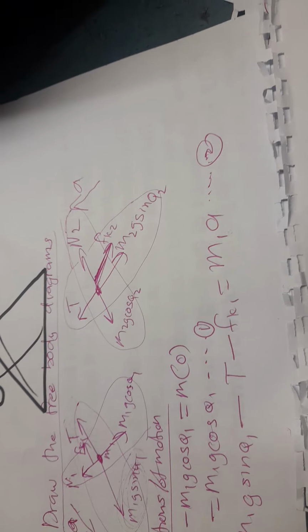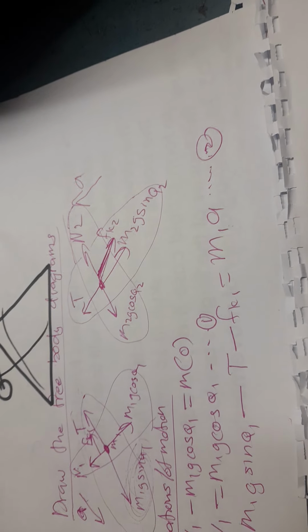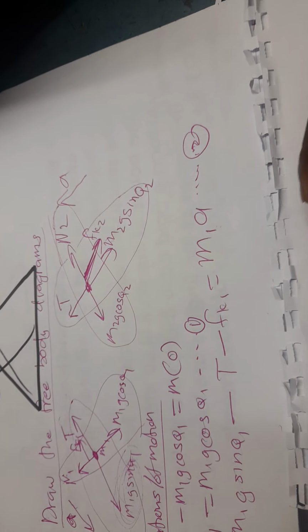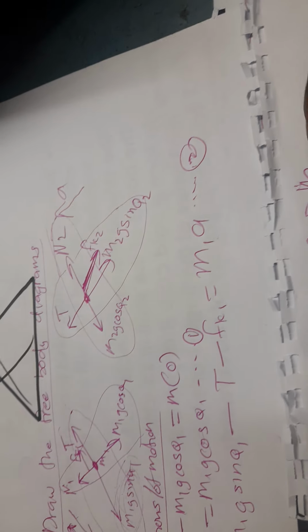It means we have N2 minus m2g cos theta 2 is equal to m times 0, and that means that our N2 is equal to m2g cos theta 2, and this is equation number 3.